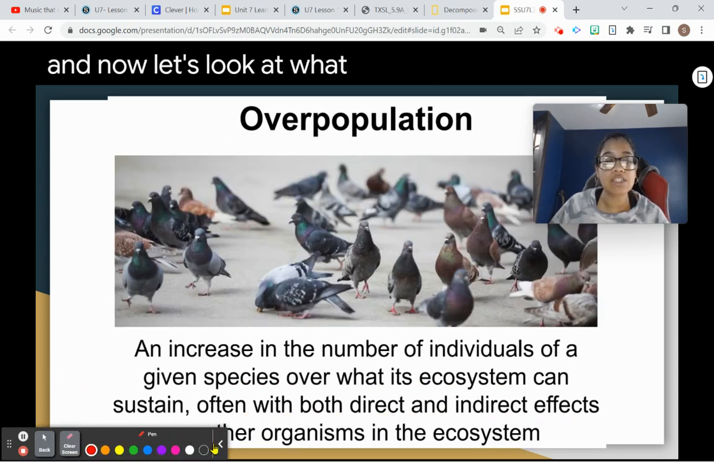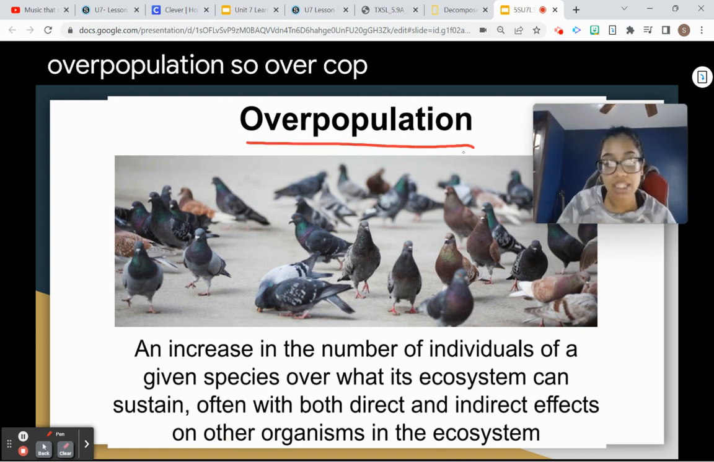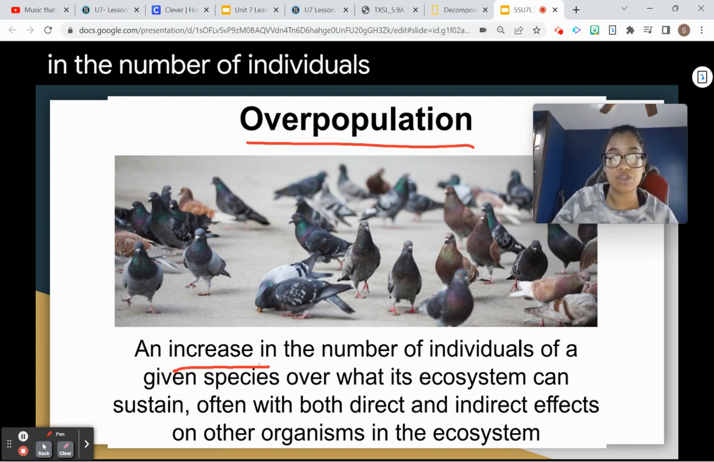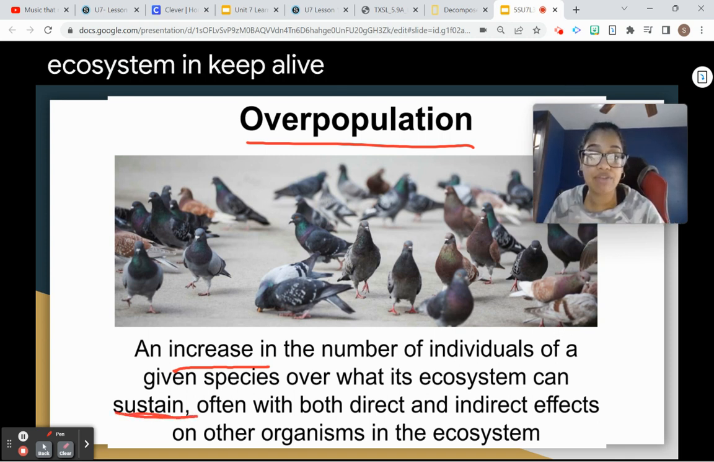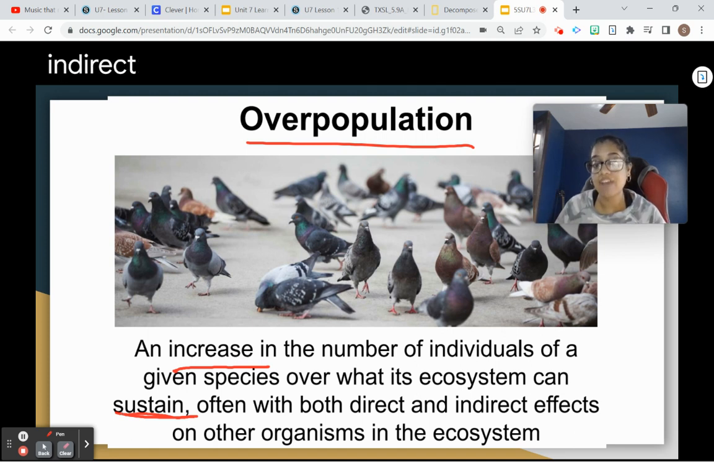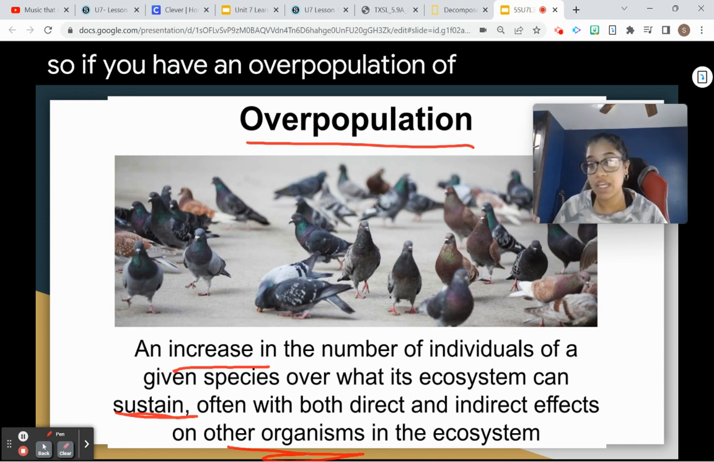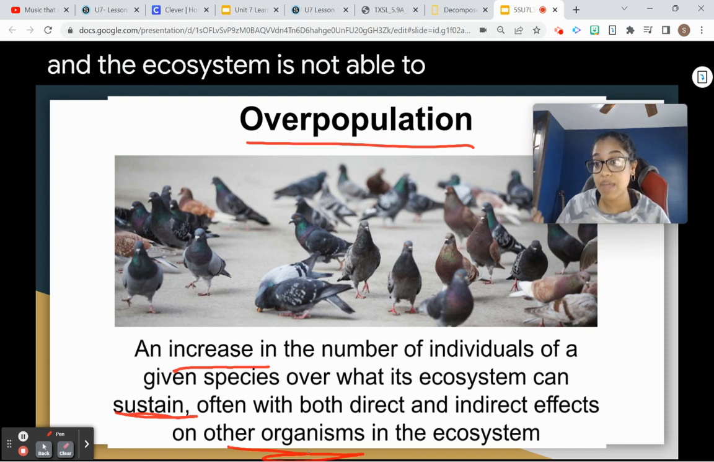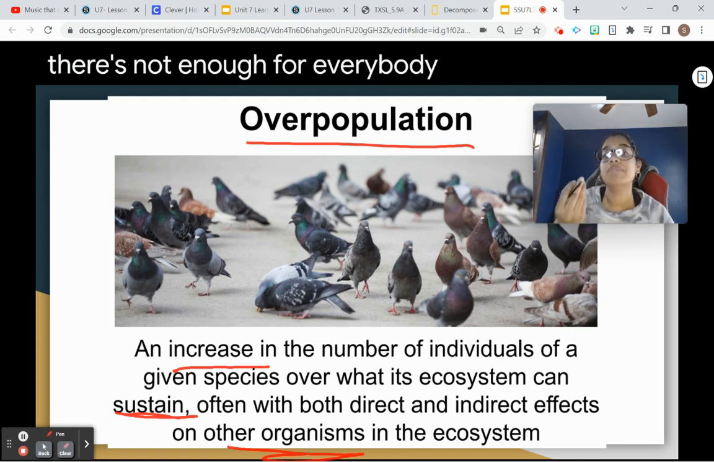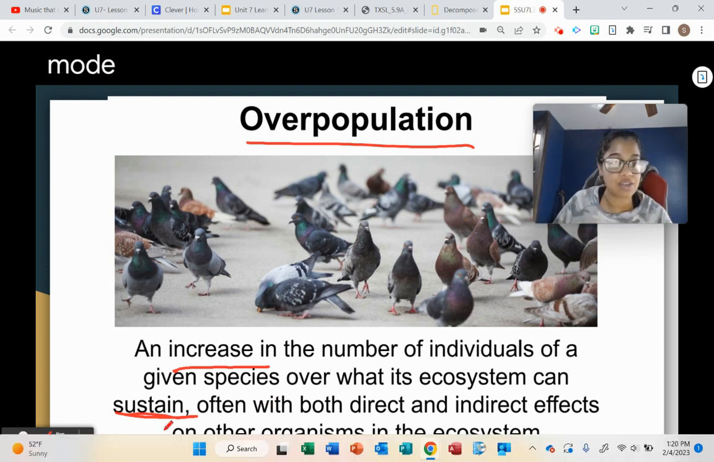And now let's look at what happens when we go past our carrying capacity. This is called overpopulation. Overpopulation is an increase in the number of individuals of a given species over what its ecosystem can sustain, or what the ecosystem can keep alive, often with both direct and indirect effects on other organisms in the ecosystem. So if we have an overpopulation of something, that means there's too many of this type of species and the ecosystem is not able to keep them alive. There's not enough for everybody. Because there's an overpopulation of one species, that might affect another species. And we're going to get into that in the lesson right now.